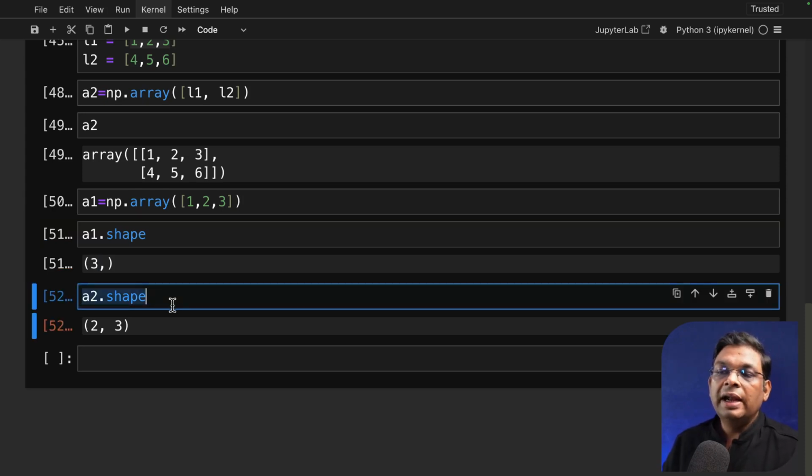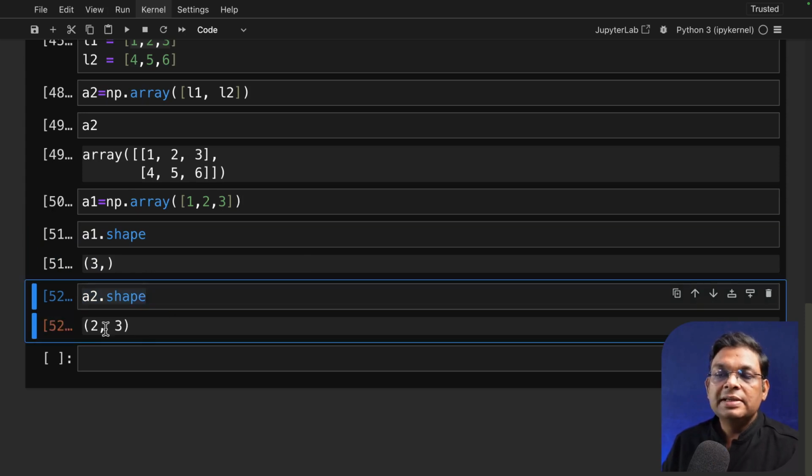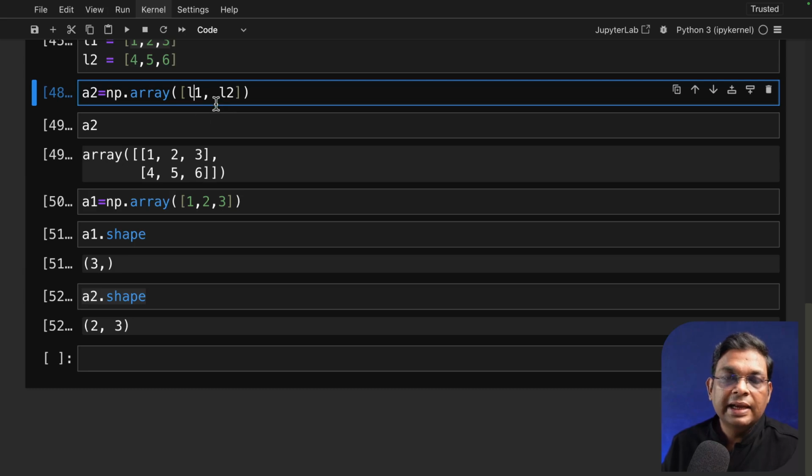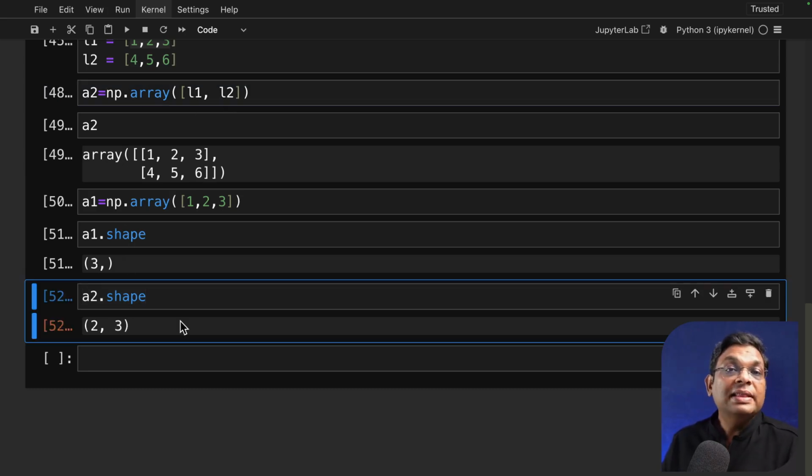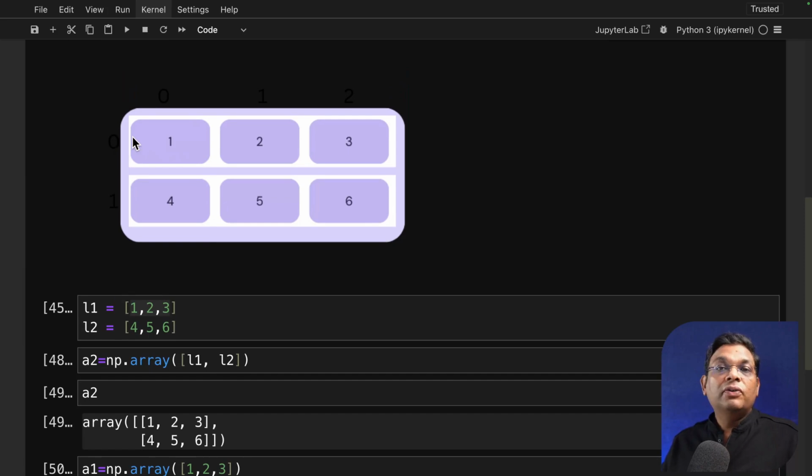Now, if we are looking at A2, it is giving us two values, 2 and 3. What it means is in the first dimension, there are two members. In the second dimension, there are three members. So this is exactly how we created it. We sent two arrays here. This is why you see 2 here. And L1 and L2 each had three members. It is a 2 by 3 array. You can also think of rows and columns. There are 2 rows and there are 3 columns.